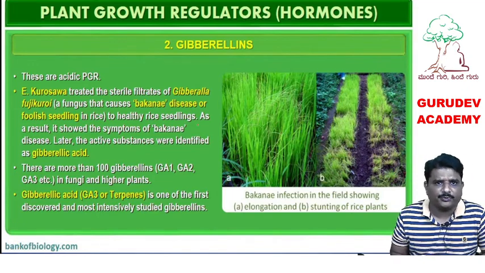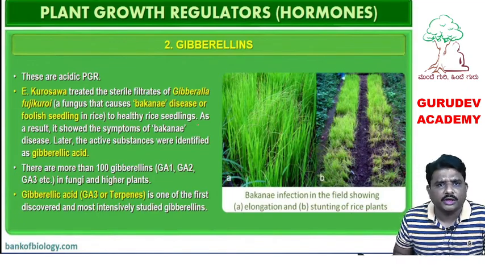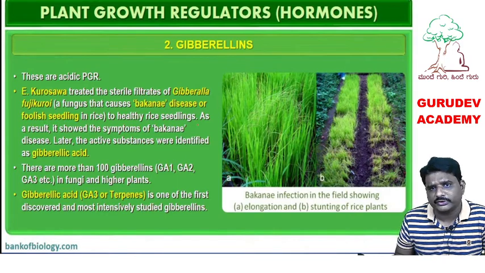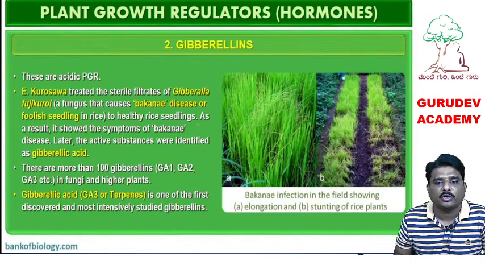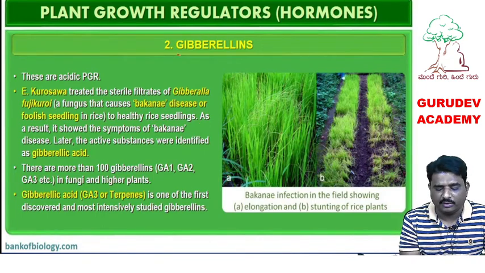Welcome students to the fourth lecture on the topic called plant growth regulators. Before this, we have completed the hormone called auxins, how auxin was discovered, and what the role of auxin in the plant is. Now the second hormone we have to study is gibberellins. What is a gibberellin? What is the function of the gibberellin hormone that we have to study here?